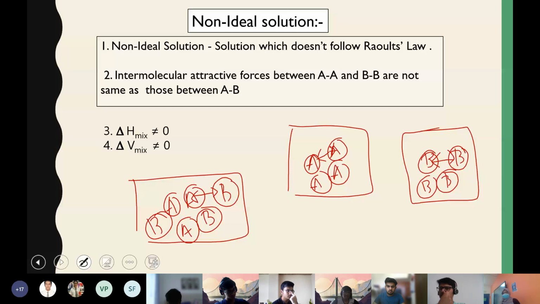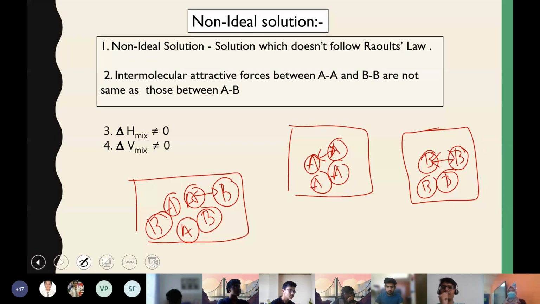If you take alcohol and water, if the interaction between water molecules and the interaction between ethanol molecules is the same as the interaction between water and ethanol molecules, then it will come under ideal solution. If the interaction between water and alcohol is different from the interaction between water molecules and between ethanol molecules, then it will come under non-ideal solution.